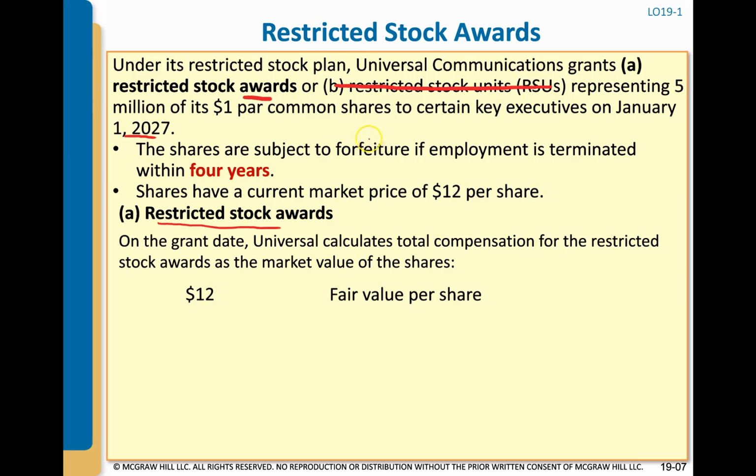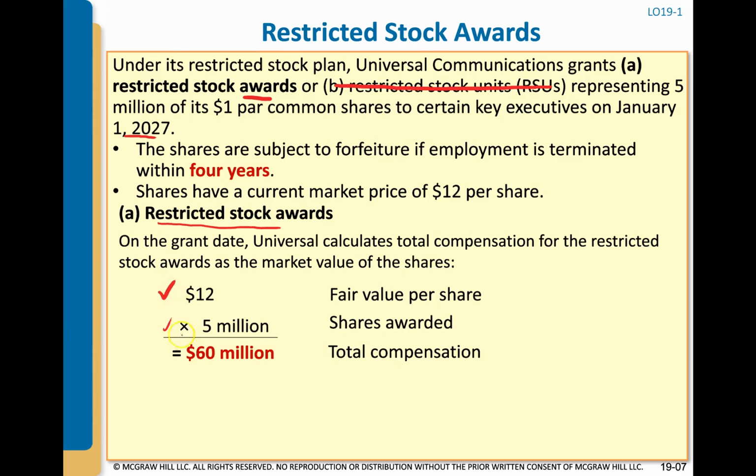The vesting date will be when they actually have that stock, even though it's in their name, and have the freedom to keep it, sell it, or transfer it. So on the grant date, we'll look at the fair value per share, which we're told is $12 per share, times the number of shares awarded.